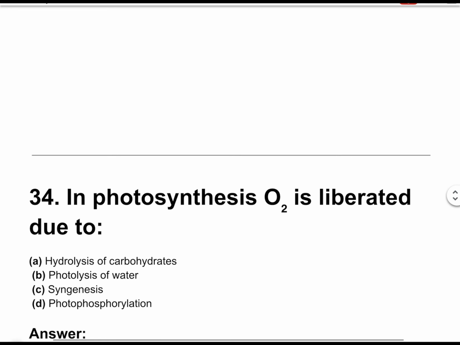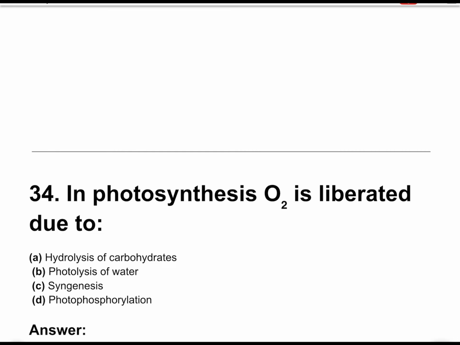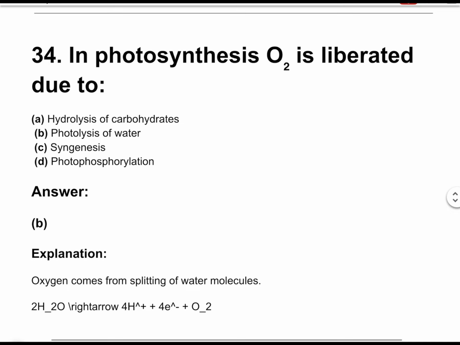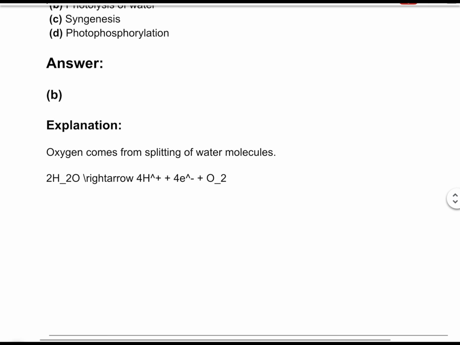Question number 34. In photosynthesis, O2 is liberated due to. The correct answer is option B, photolysis of water. Oxygen comes from the splitting of the water molecule: 2H2O → 4H+ + 4e- + O2.